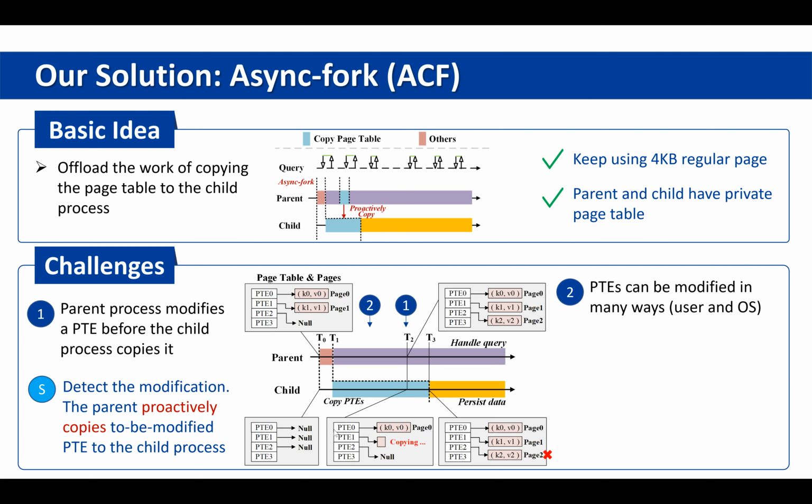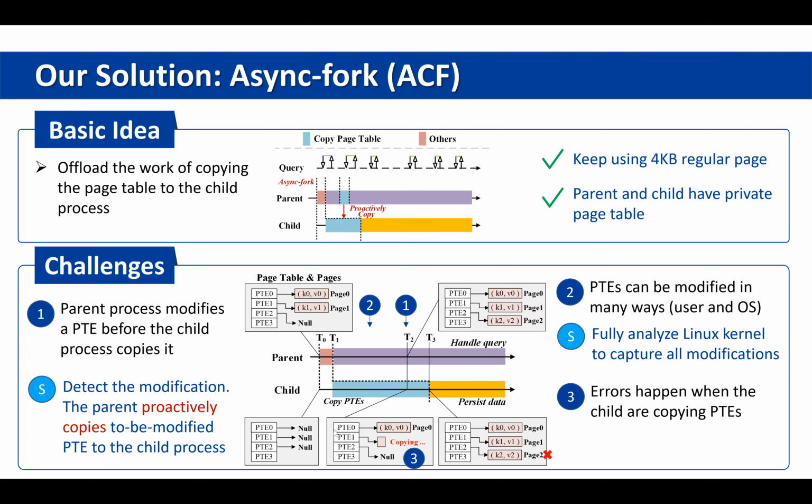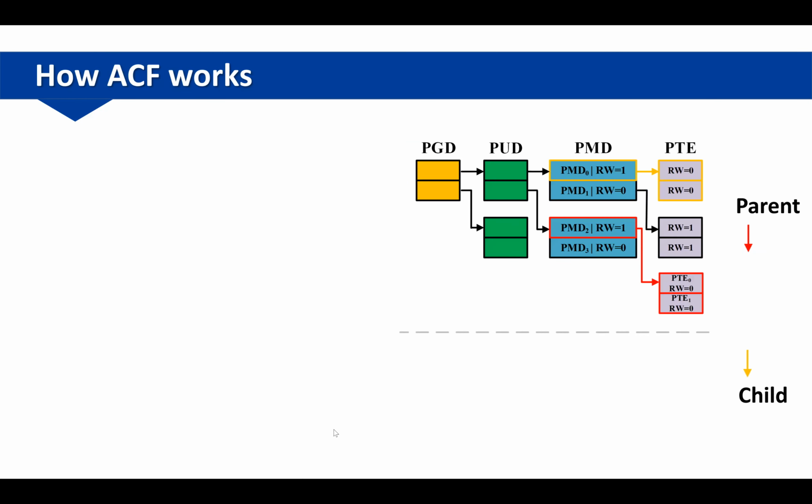So we fully analyze the Linux kernel to capture all possible PTE modifications. Besides, there may be errors when the child process is copying PTEs, for example, out of memory. When the errors happen, we roll back the parent process. Next, I will introduce how ACF works.